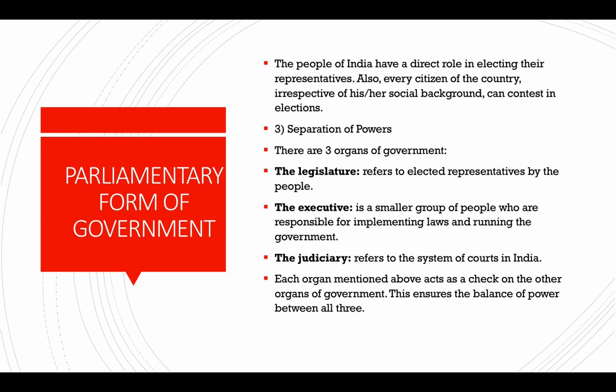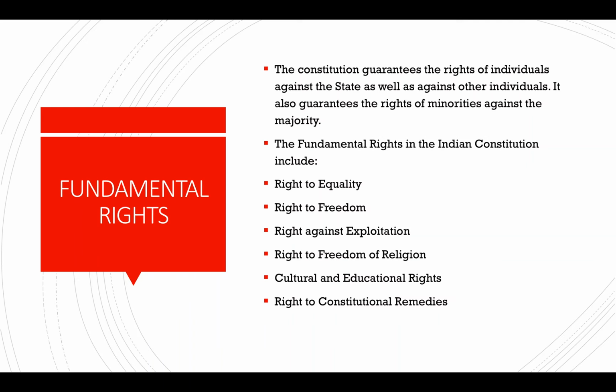Separation of powers means power should be separated between legislature, executive, and judiciary. Each organ must check on the power of the other organ. There should be balance of power between all the three organs of the government. There are 6 fundamental rights. It protects the individuals. The constitution gives rights to individuals against the state as well as other individuals. The rights of minorities are protected from the majority. The 6 fundamental rights are right to equality, right to freedom, right against exploitation, right to freedom of religion, cultural and educational rights, and right to constitutional remedy.